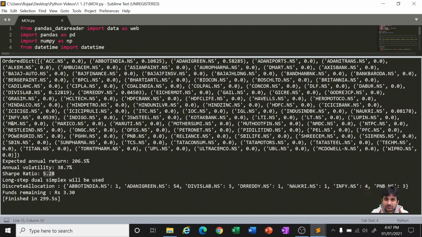So let us do the forward testing also, and we will see how far this particular concept is reliable. Let me tell you what exactly I mean by forward testing. Today we have done the coding, say 1st of January 2021, and as per the coding we got an advice of around 5 to 6 stocks.